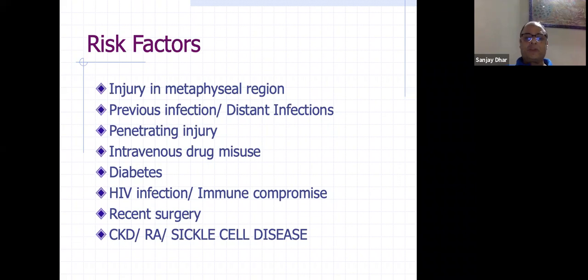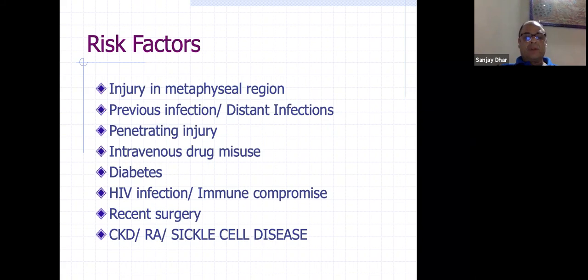Then immune compromised patients, HIV, recent surgery, so I'm sure all of you have seen infections in post-operative patients, and even a small stitch abscess can ultimately, if there is a lot of devitalization and the soft tissue envelope is traumatized a lot, lead to osteomyelitis of the bone.